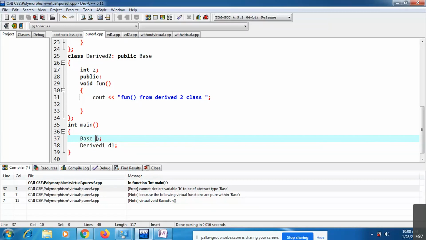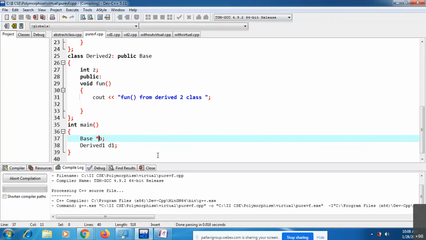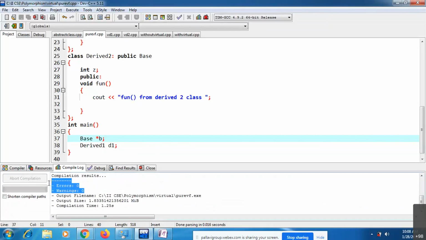But you can create a reference variable, like a pointer. Just like this you can create it. Now, if I compile, you won't see any error. Now you are seeing zero errors.